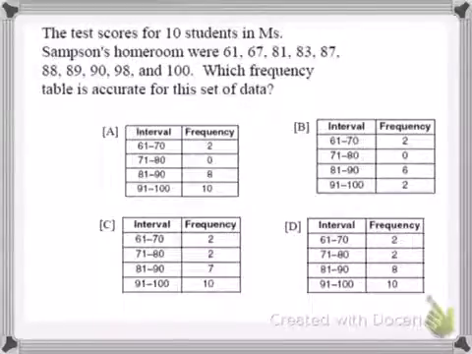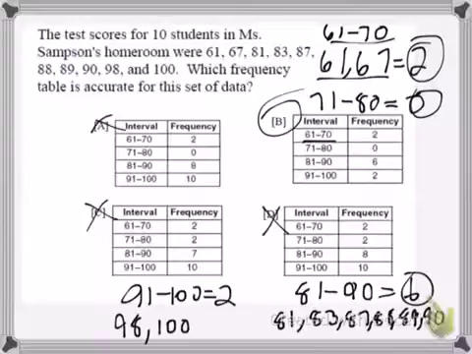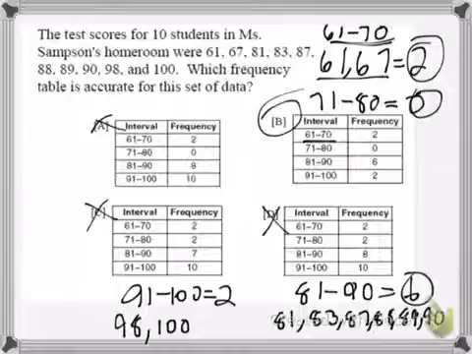The test scores of 10 students in Miss Sampson's homeroom were 61, 67, 81, 83, 87, 88, 89, 90, 98, and 100. Which frequency table is accurate? This set of data. Alright, from 60 to 70, we have 61 and 67. That's 2 of them. So all of those have 2.